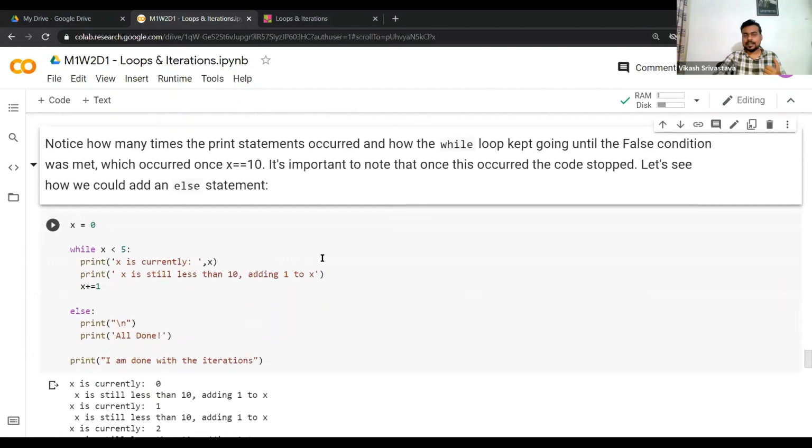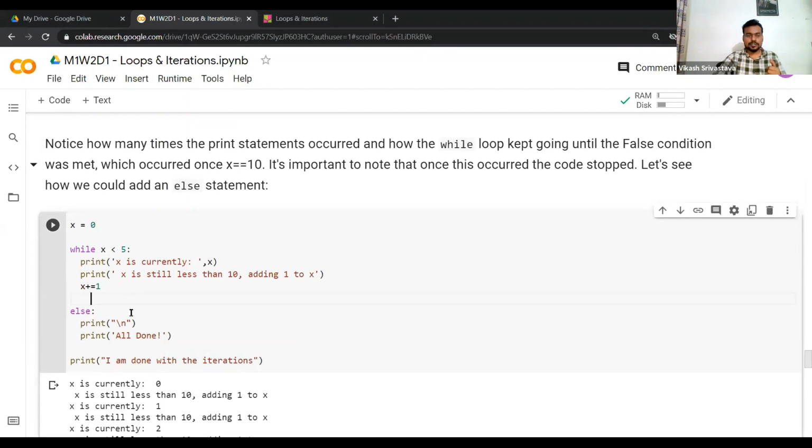So let's see how we can add an else statement here in the same piece of code. So of course I don't want to print this over 10 times, so I'll just keep this to 5. Okay, so while x less than 5, do something. Now whatever, let's say if it's outside that, so what we can do, else print this, right? So else print. So you know this \n, so this will add a new line.